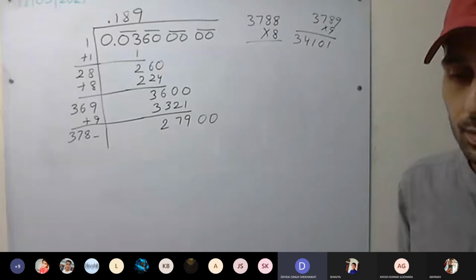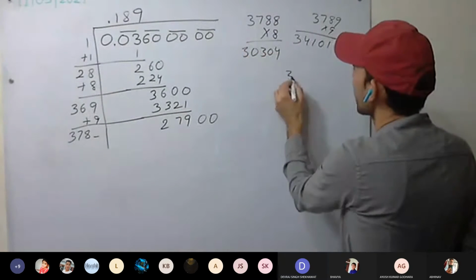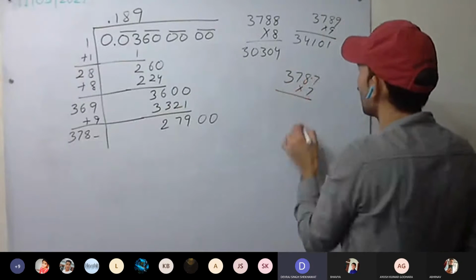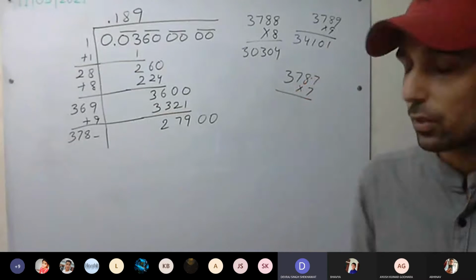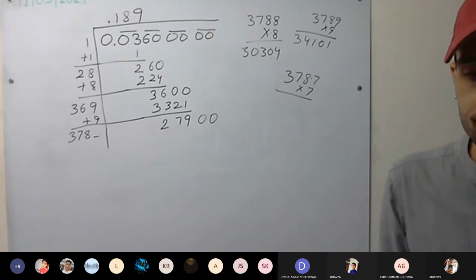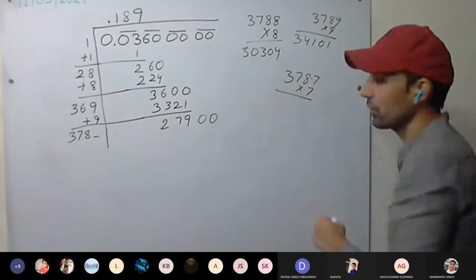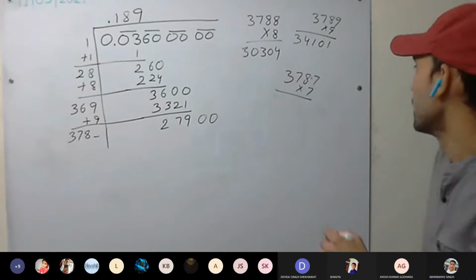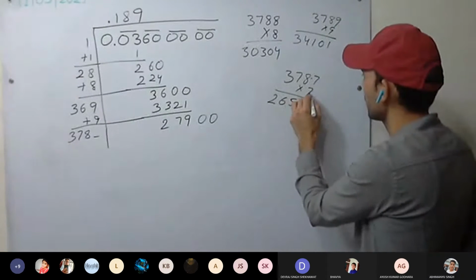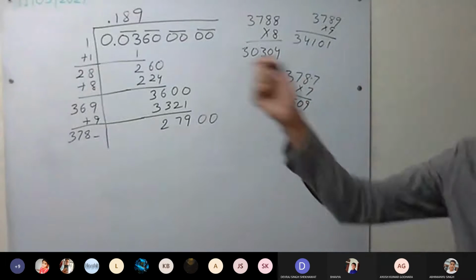Sir, with 7 it is going. Okay, with 8 you got 30304. With 7, 26,669. Check it once again with 7. 26,509. 509 you are getting. Yes, 26,509. And this is okay. 26509.